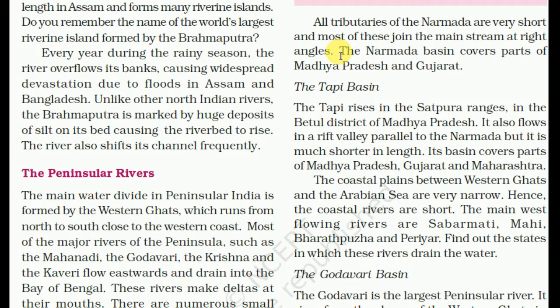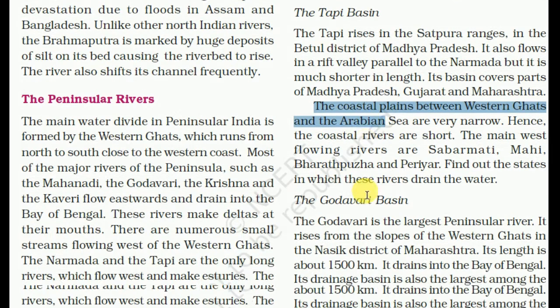The Tapi basin. The Tapi rises in the Satpura range in the Betul district of Madhya Pradesh. It flows in a rift valley parallel to the Narmada, but it is much shorter in length. Its basin covers parts of Madhya Pradesh, Gujarat and Maharashtra.